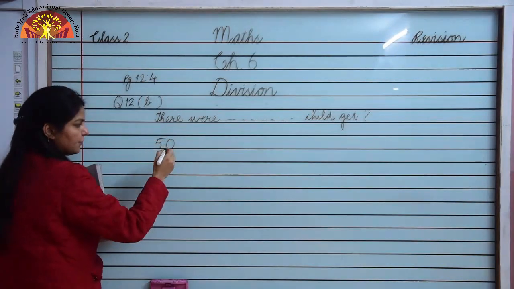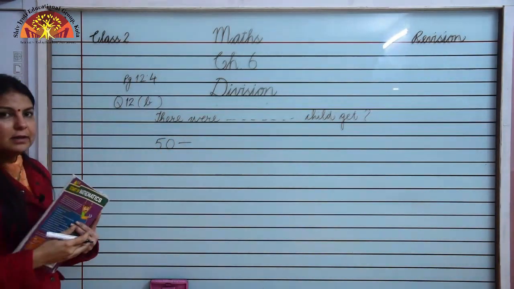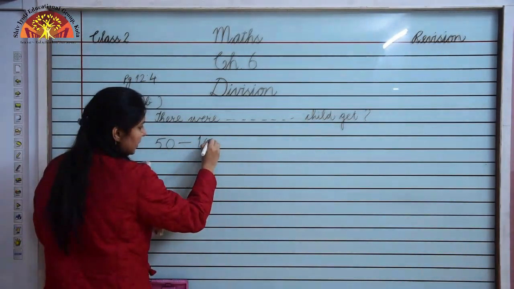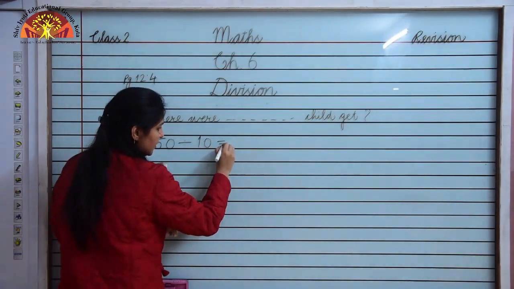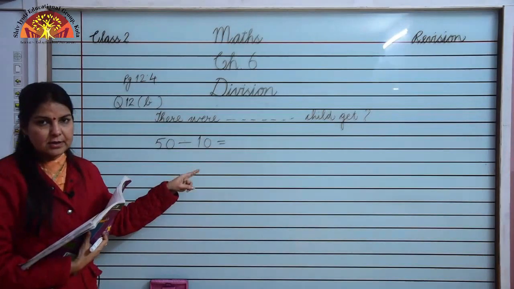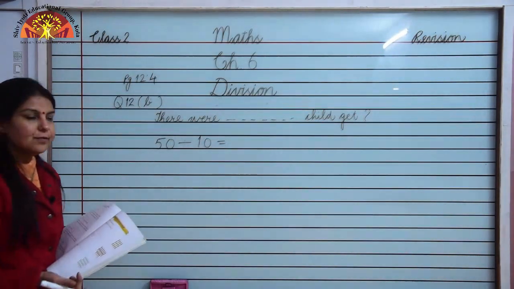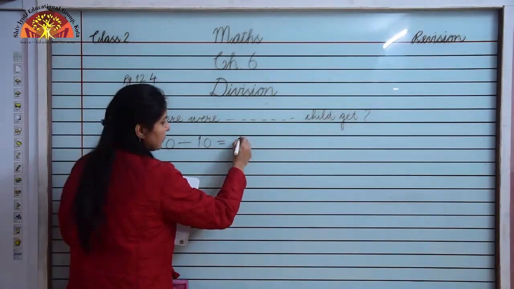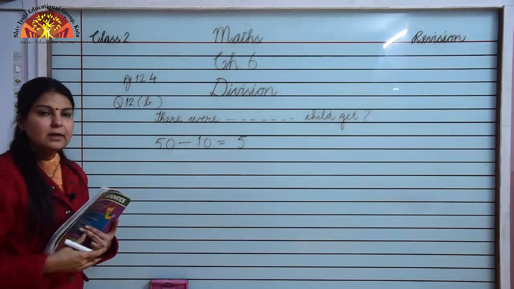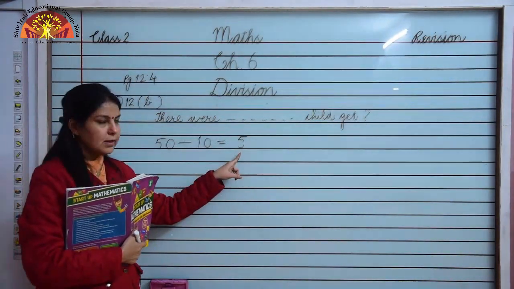So we will divide 50. And how many children are there? There are 10 children. So we will divide 50 among 10 children. So how many times will 50 come in table of 10? It will come 5 times. 10 ones are 10, 10 twos are 20, 10 threes are 30, 10 fours are 40 and 10 fives are 50. So the quotient is 5.